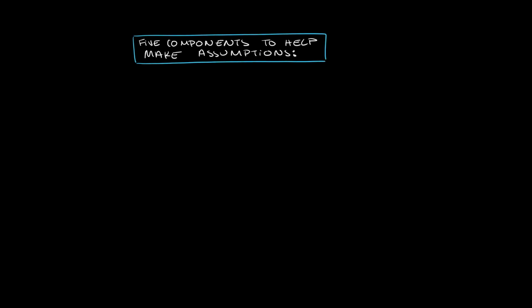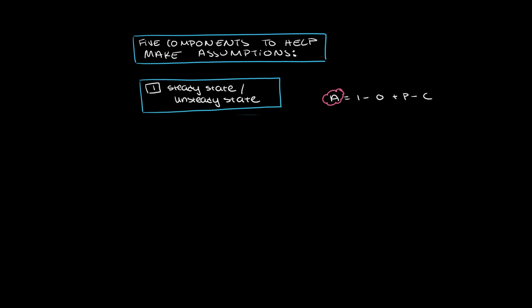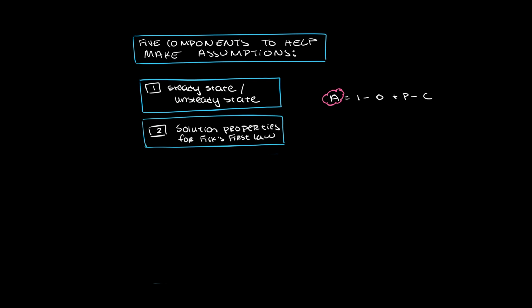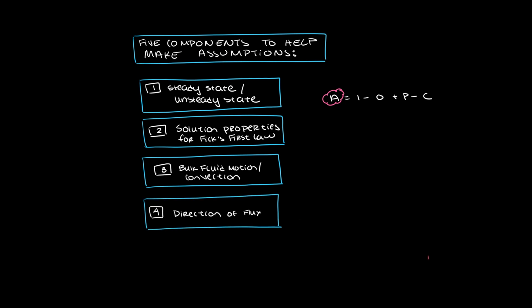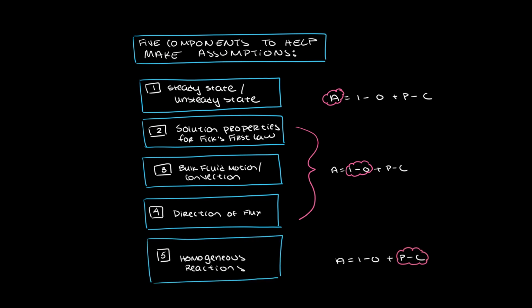In summary, when making assumptions, there are 5 main components in the problem to consider. First, steady state or unsteady state, which affects the accumulation term. Second, solution properties, such as being binary and dilute, that enable the use of Fick's first law. Third, bulk fluid motion or no convection. Fourth, the direction of flux. Now, numbers 2, 3, and 4 all help simplify the in minus out terms in the mass balance. But then there's a fifth, homogeneous reactions, which affect the production and consumption terms.